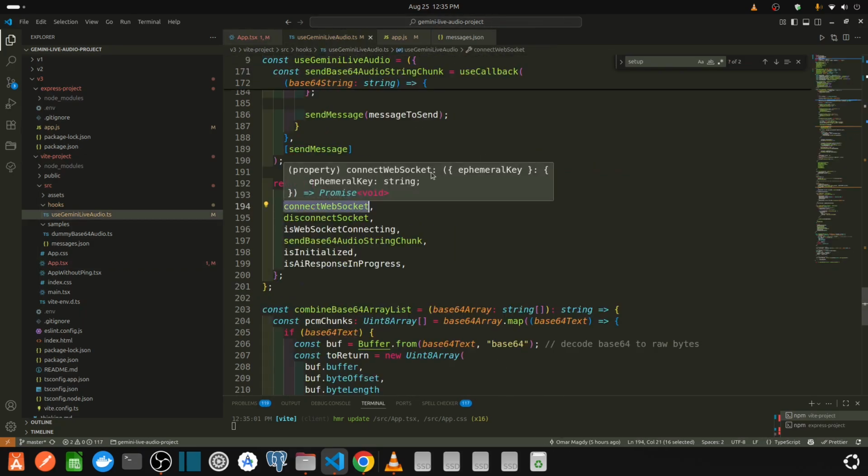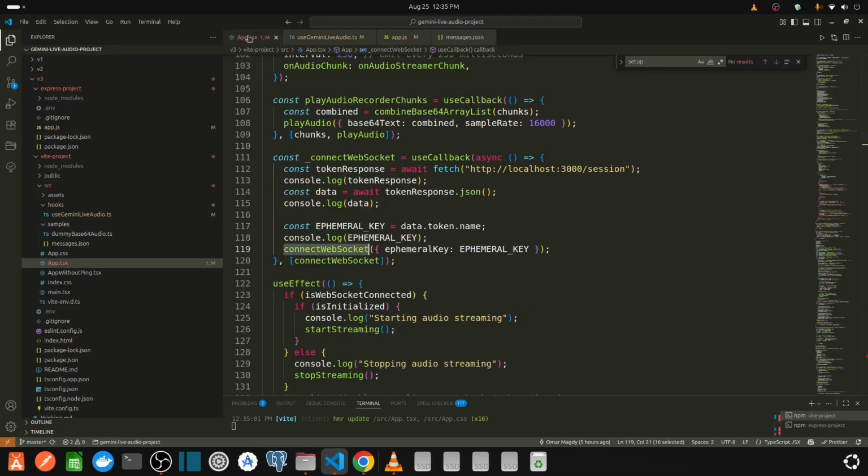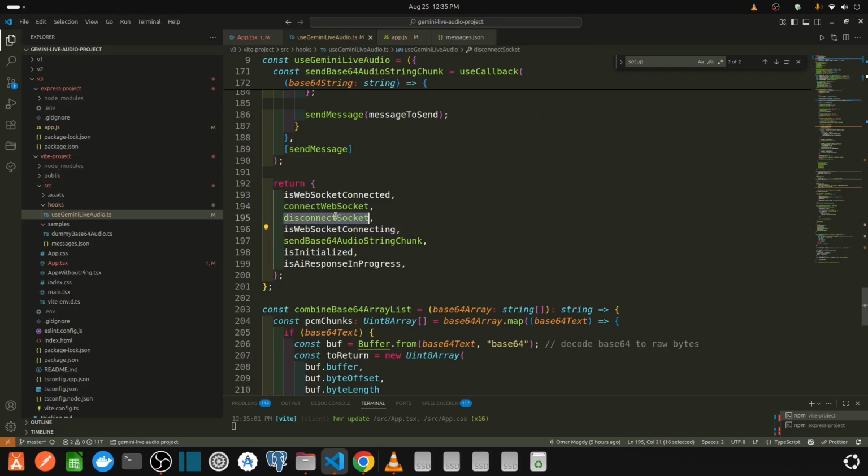Connect WebSocket takes the ephemeral key as an input. When we press connect, we fetch the token from the back end. Disconnect WebSocket is a function that, if the WebSocket is connected, will disconnect it.